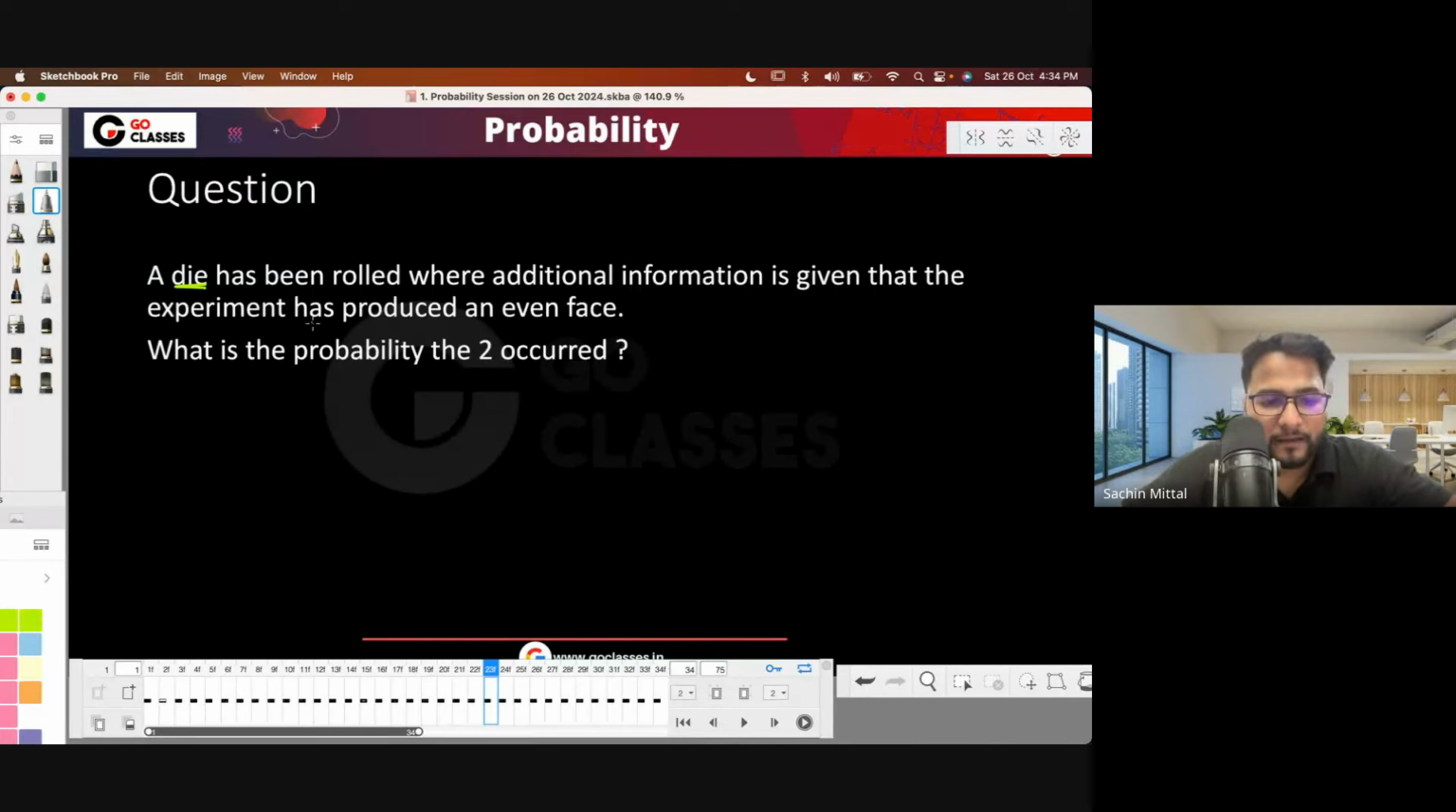So basically, what they're saying is that a die has been rolled, and additional information is also given. Here they're asking what is the probability that two has occurred. The additional information is that it was an even face. So out of 1, 2, 3, 4, 5, 6, it was an even face, which means either 2, 4, or 6. These three have occurred. Now if I ask you, what is the probability of two, given that an even face has occurred?